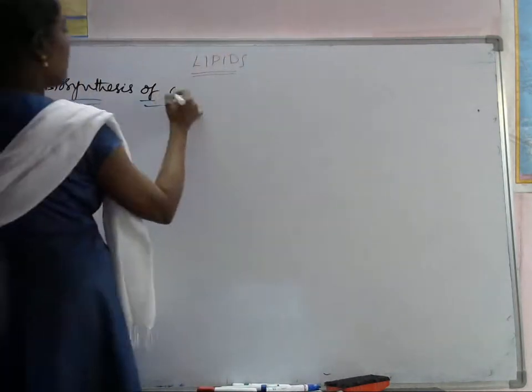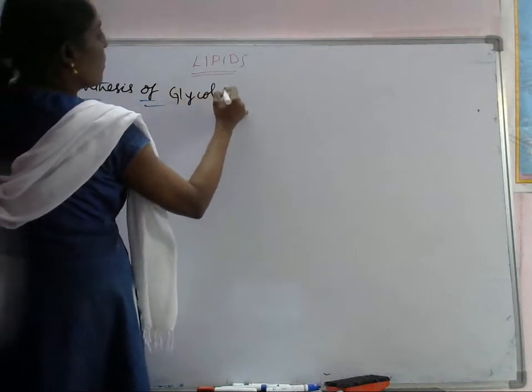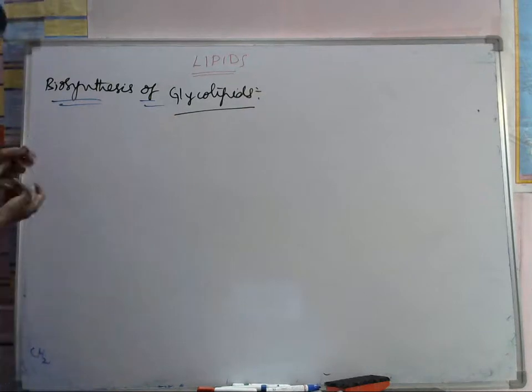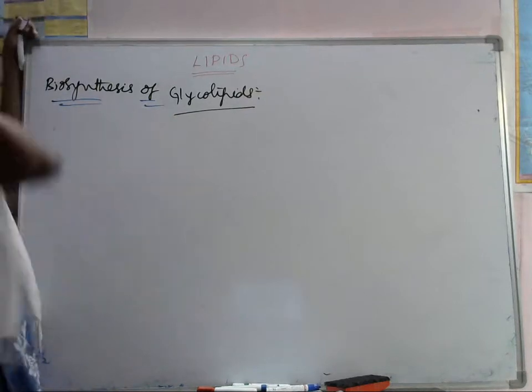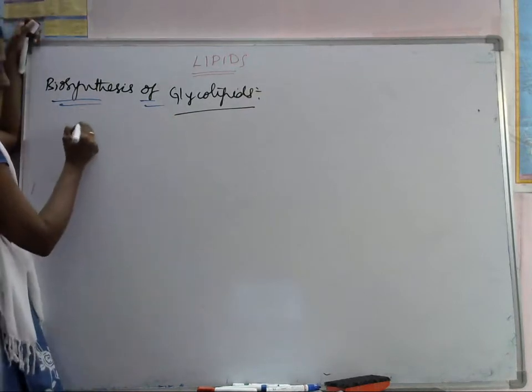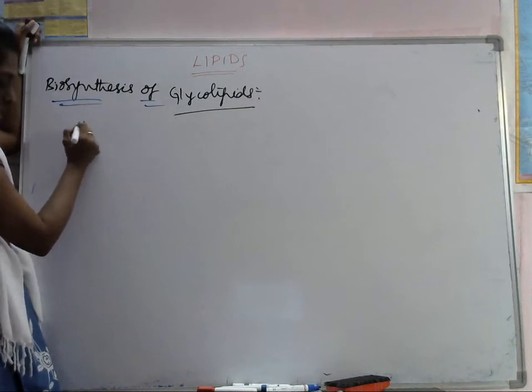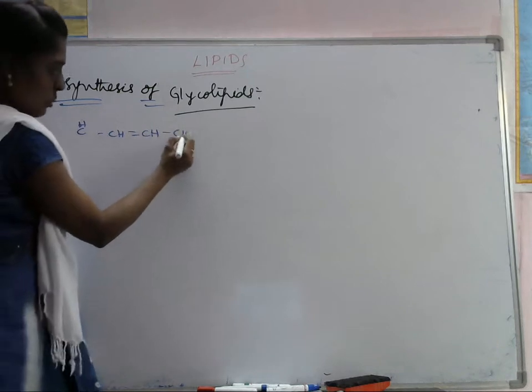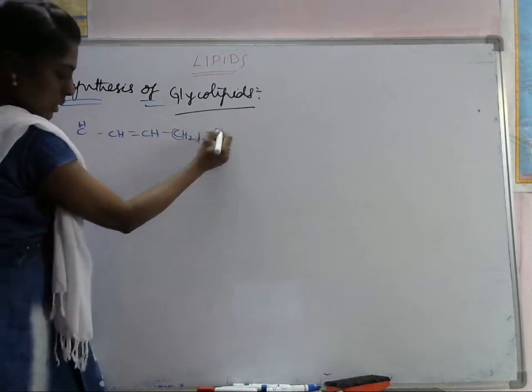Only one will be there, glycolipids. Let's see the first. We have to take this one, CH is there, CH double bond CH, CH2 12 CH3.